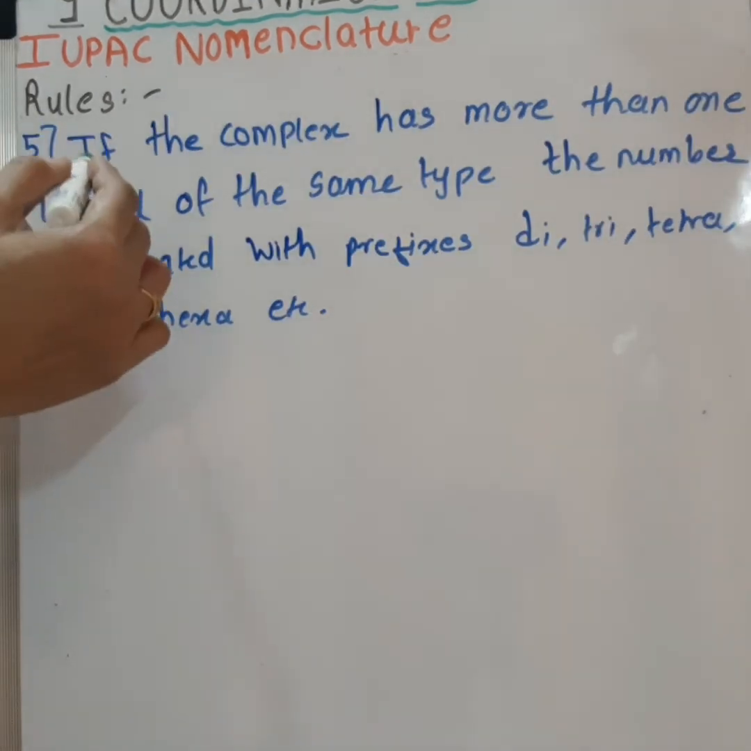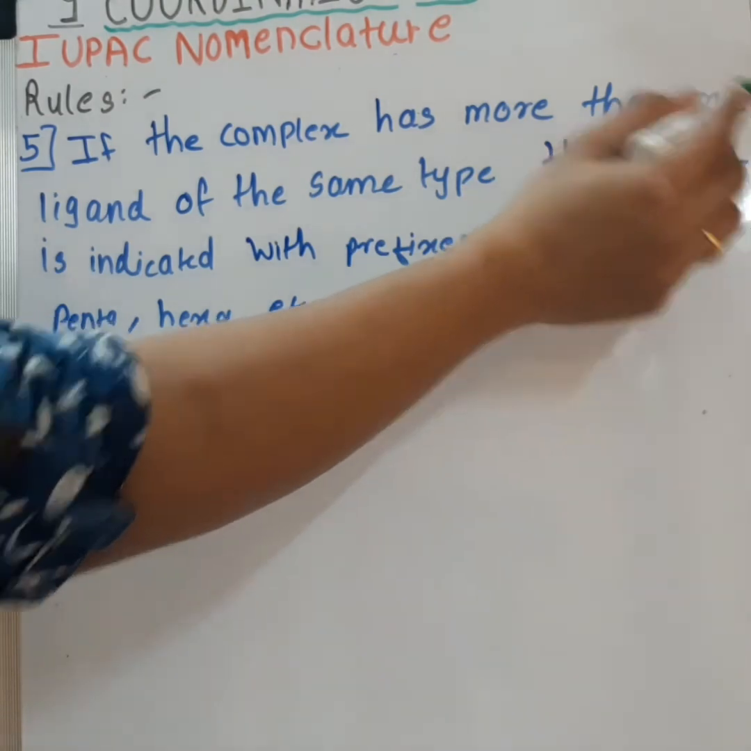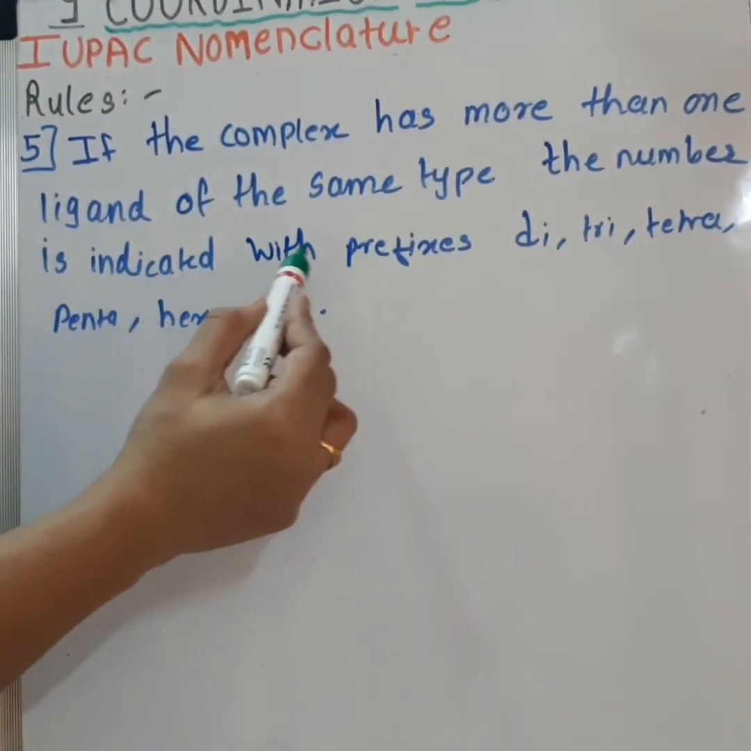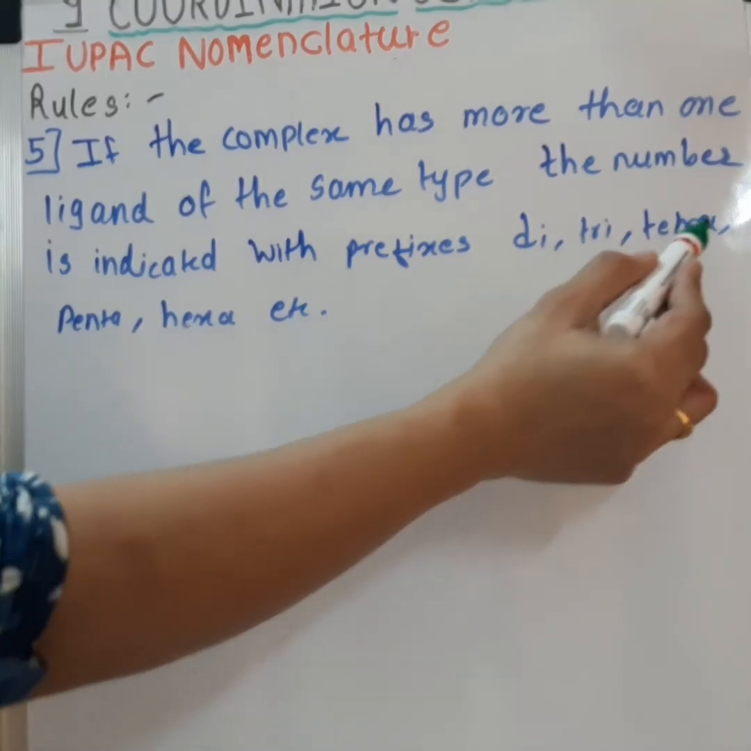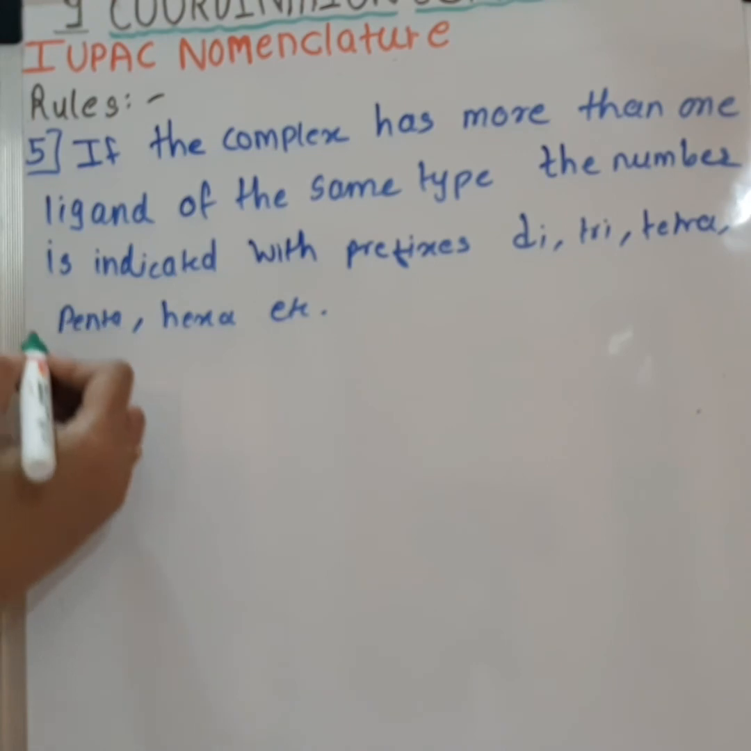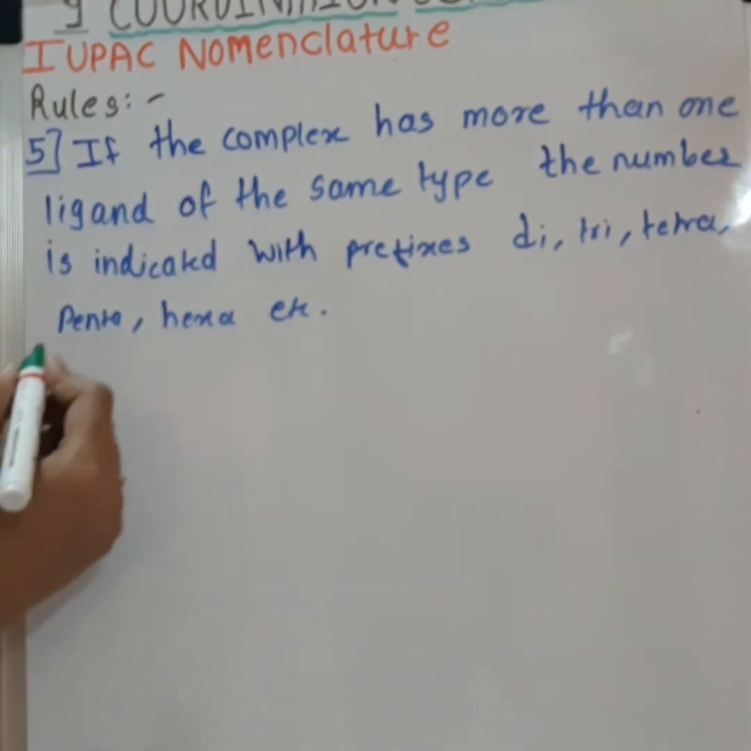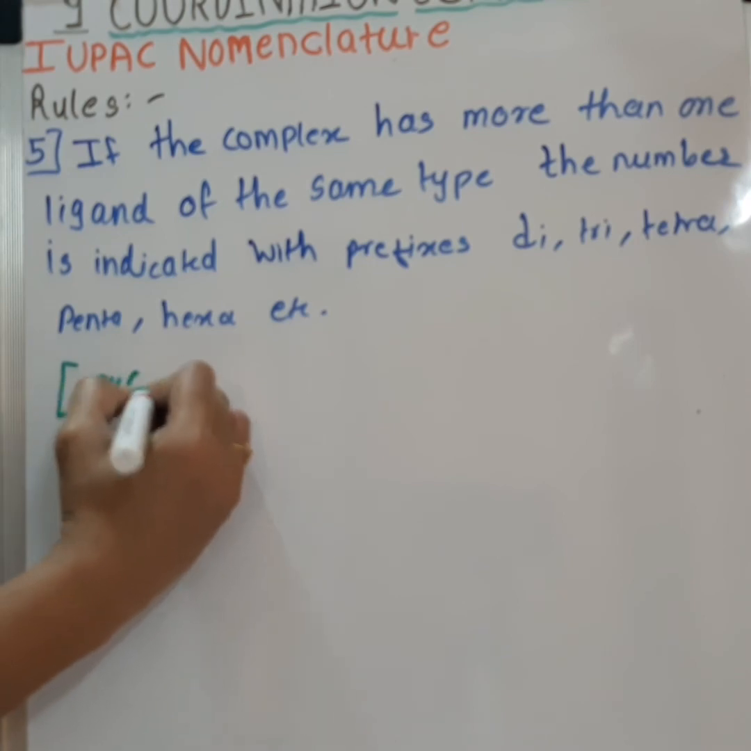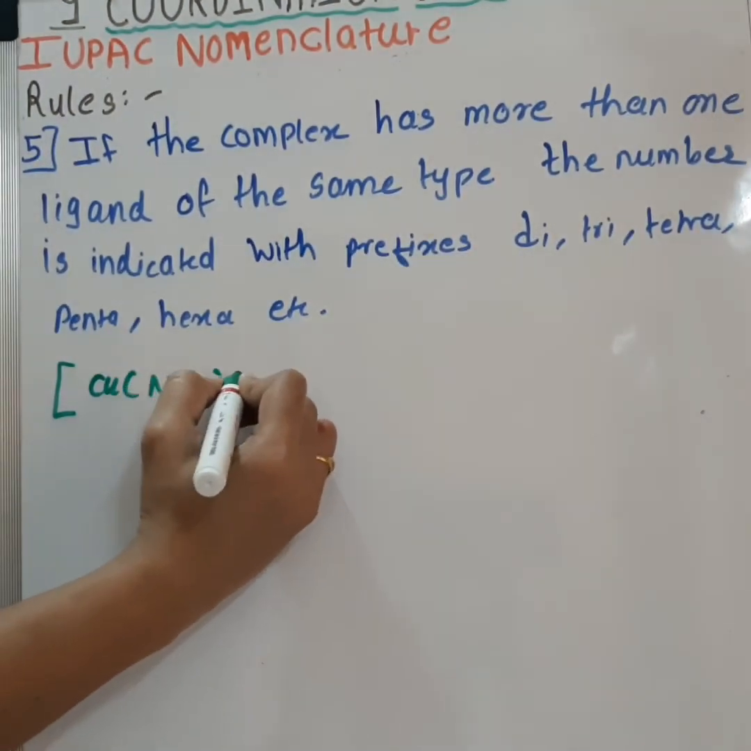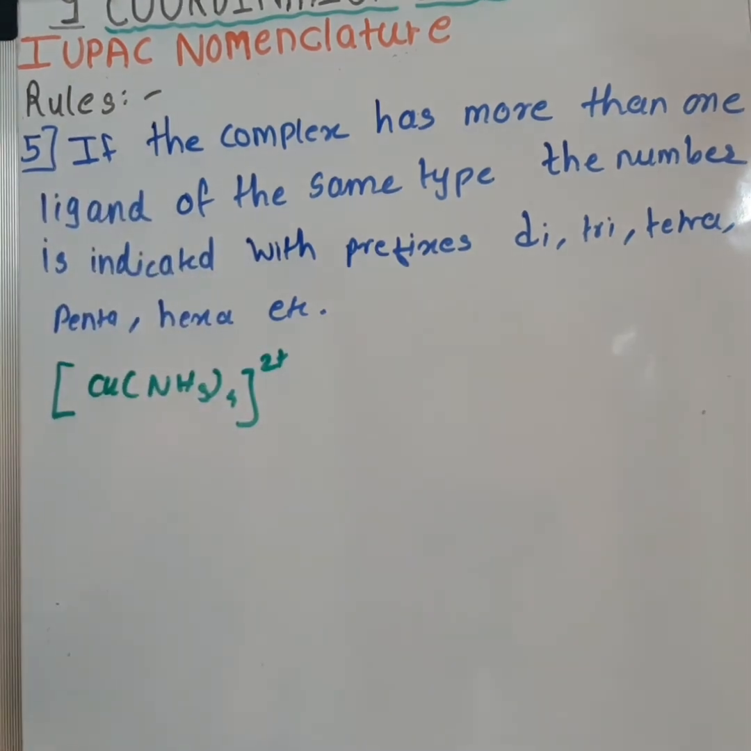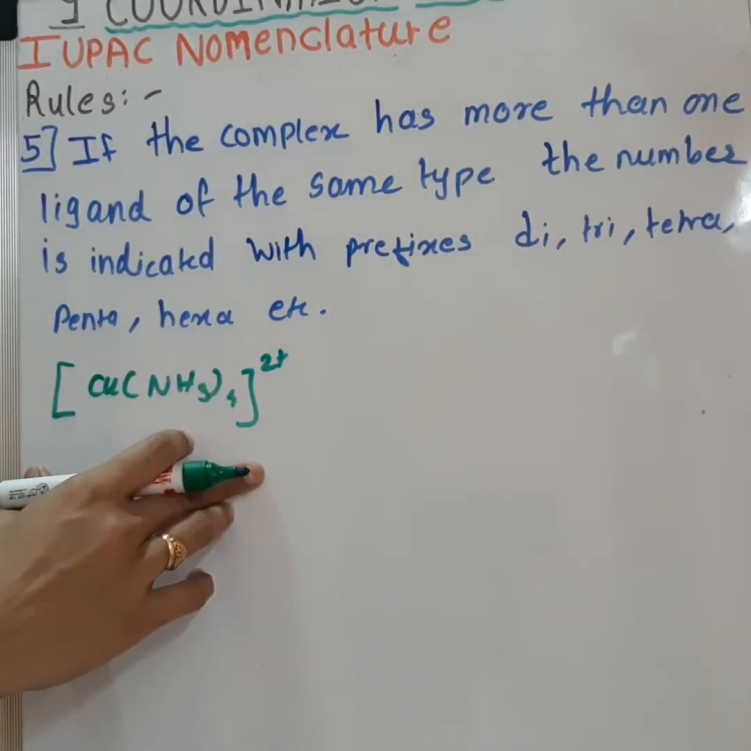Fifth rule. If the complex has more than one ligand of the same type, the number is indicated with prefixes di, tri, tetra, penta, hexa, etc. So let's see an example, then you will understand what the rule is. If the complex is [Cu(NH3)4]2+, this is the complex. So how to name this complex?